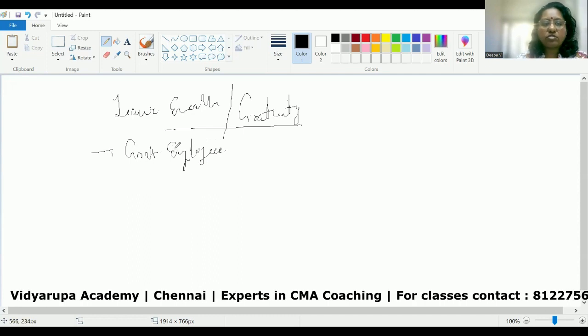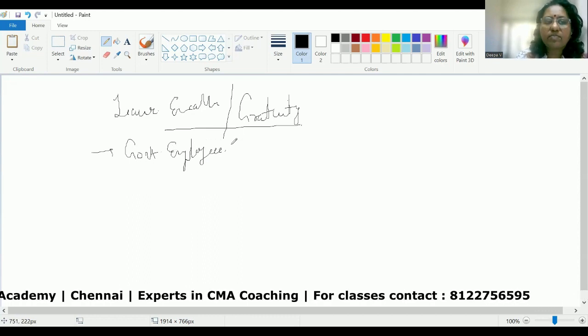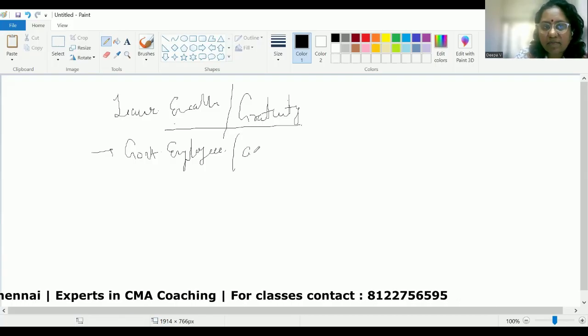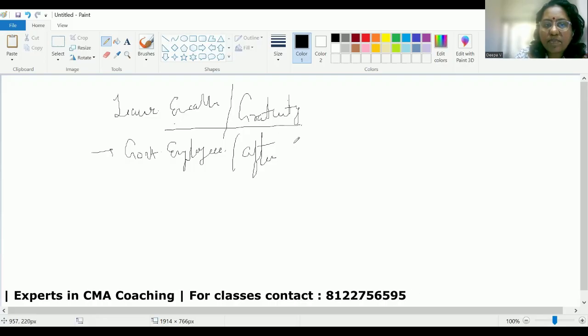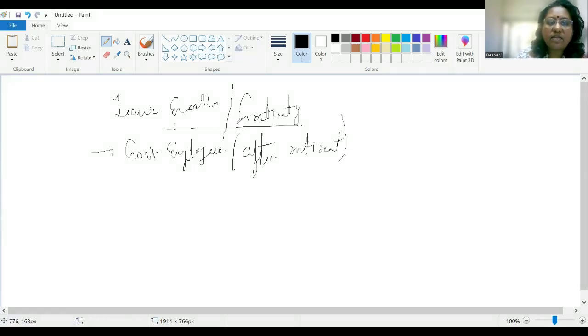This is the first and foremost thing that you have to see in your question paper. If he is a government employee who is receiving the leave encashment after retirement, please note the term after retirement, then both leave encashment as well as gratuity received after retirement by a government employee is not taxable. Okay, it is totally exempt.